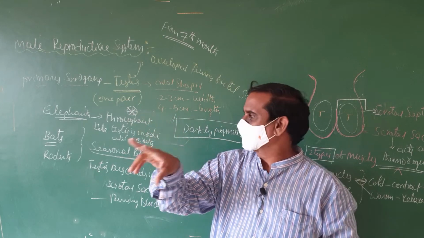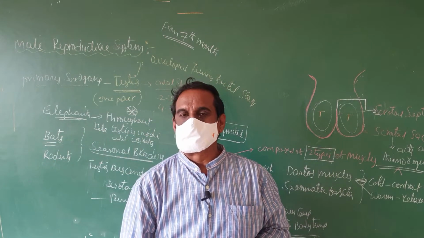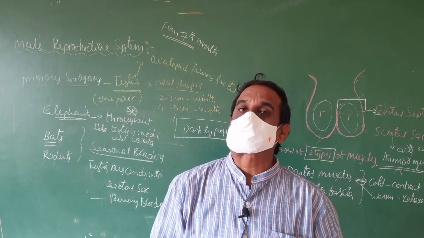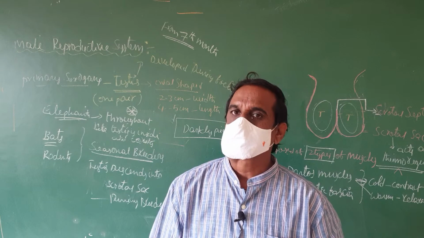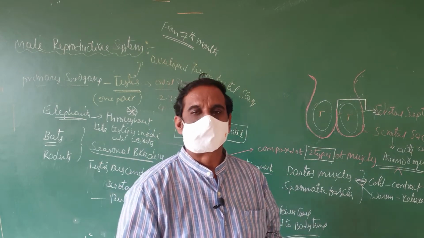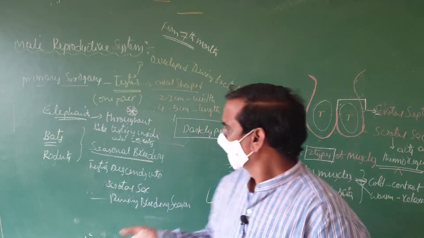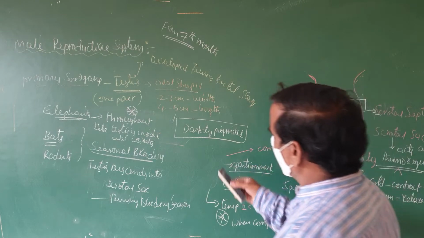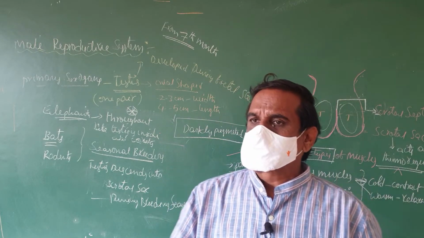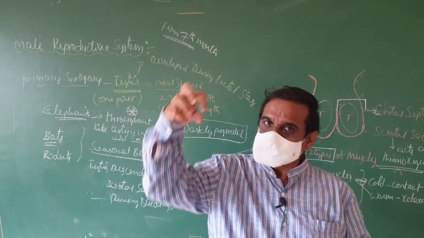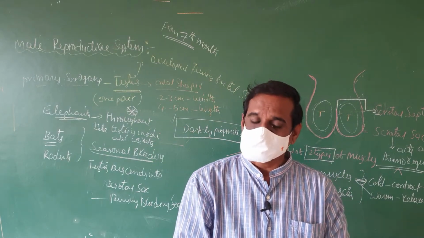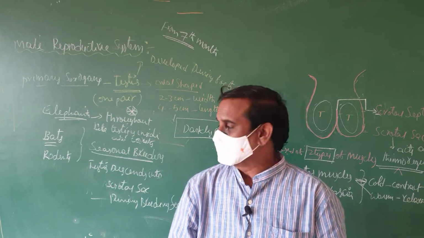In such animals, an example is the elephant. In such cases, the scrotal sac is empty. It leads to malignancy also. That means malignant tumors, a type of cancer. This is about the arrangement of this testis. Next one is, in some people, the testis will not descend into the scrotal sac even after birth. That condition is called cryptorchidism.